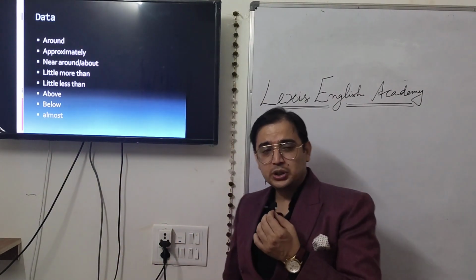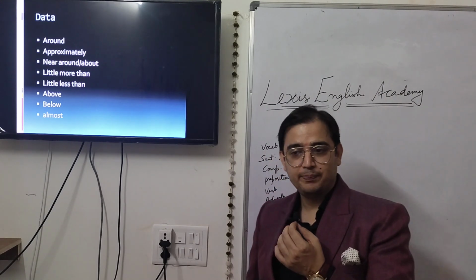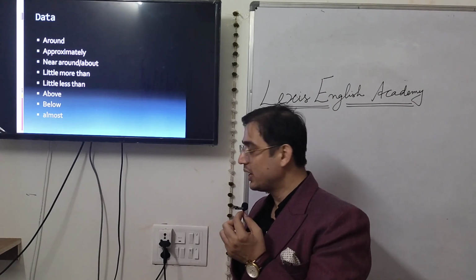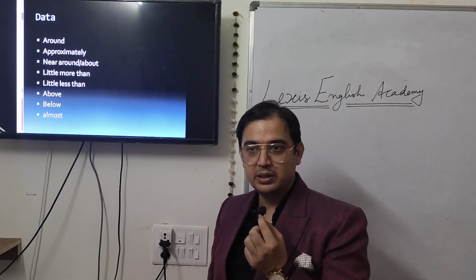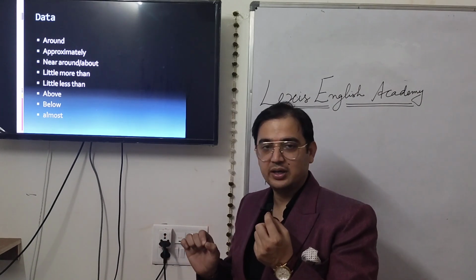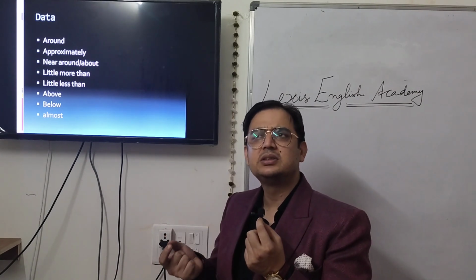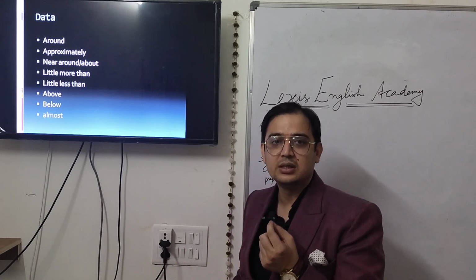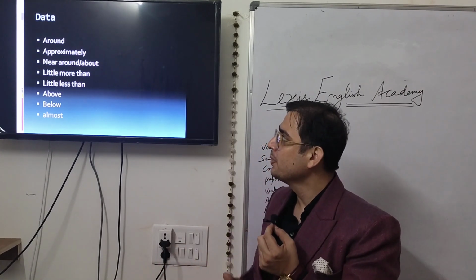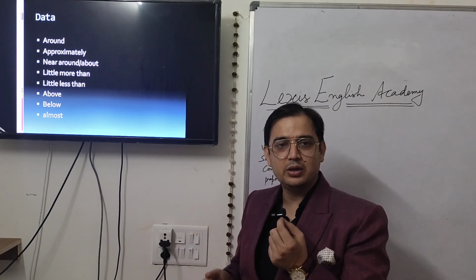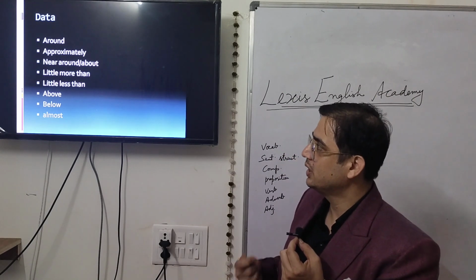And whenever you are going to mention the figures, when you do not have the exact figure, like when there is no exact data, like 10 million, 11 million, 13 million, you have a rough idea, then you can say it is around 10 million. When the sale is around 9.9798, you can say it is around 10 million. Approximately, the sales of car was approximately 10, when it is very near to 10, or near around, near about.